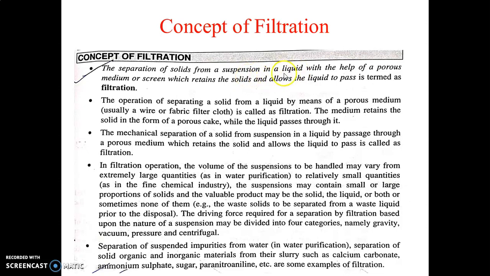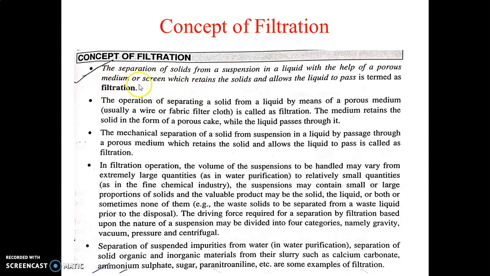So you have to take that suspension and pass it on a porous medium or screen. A porous medium is nothing but some type of filter paper, canvas cloth, woolen cloth, sometimes nylon, synthetic fiber cloth, or a small screen, which is having small openings.